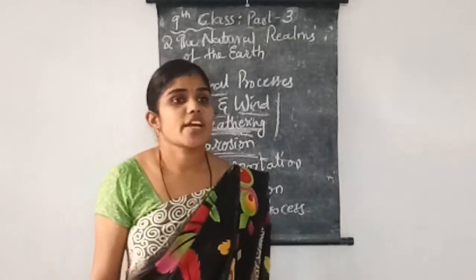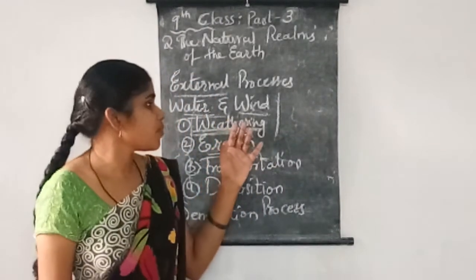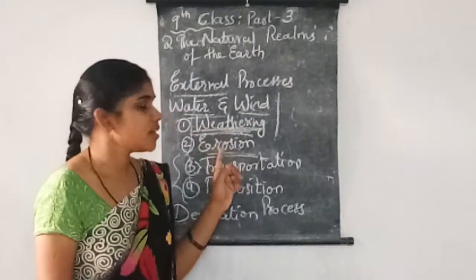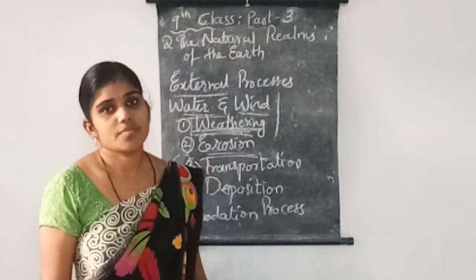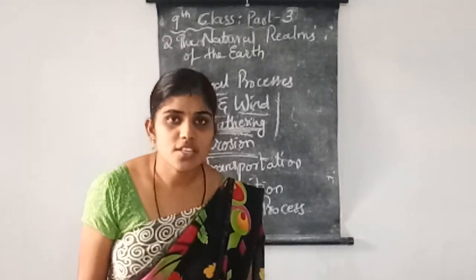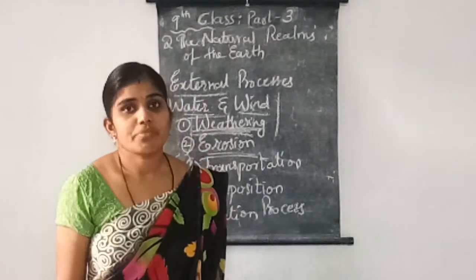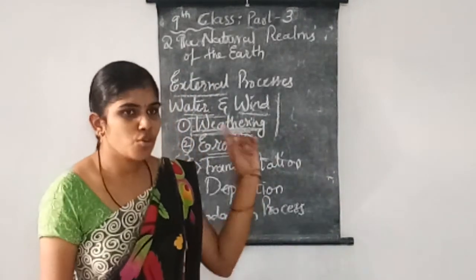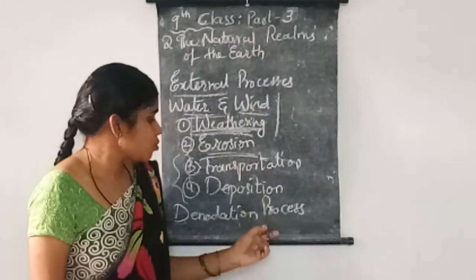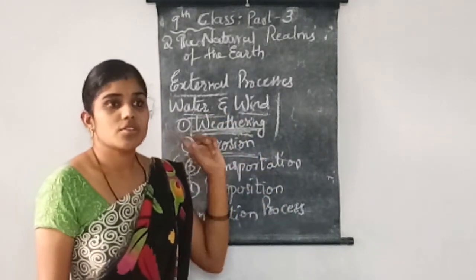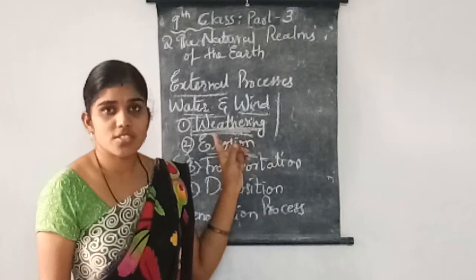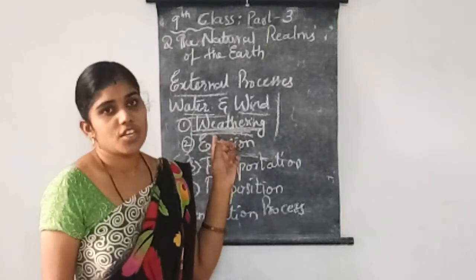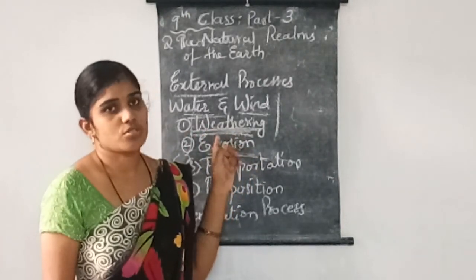Okay. So for 9th class, we have completed the topic of external processes. Next, work of water. We will discuss the work of water in the next part. So this part is completed up to now. Note the names, note the processes, everything. Take the textbook and see the pictures in it very clearly. If you want, you can also read the textbook.